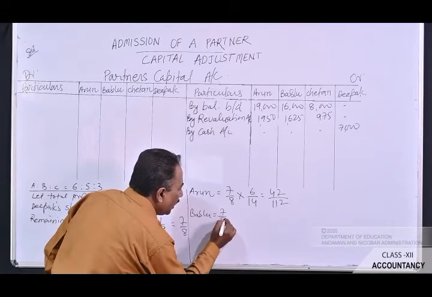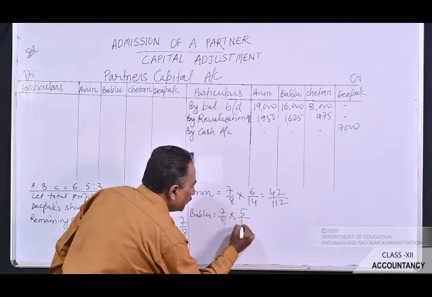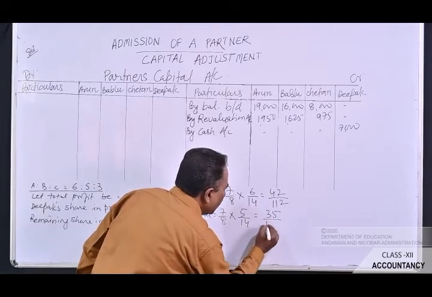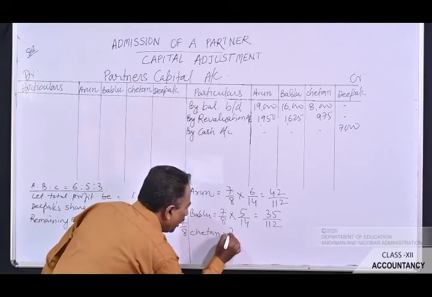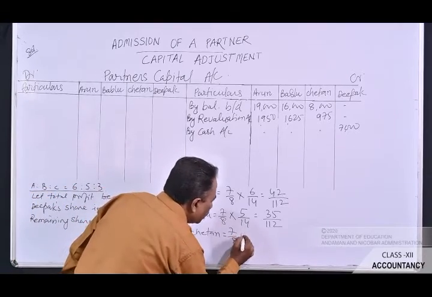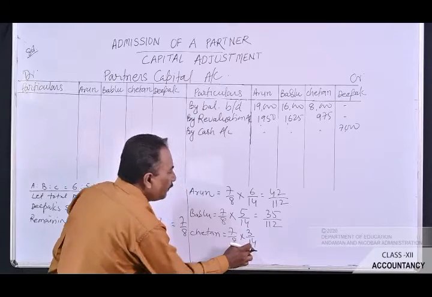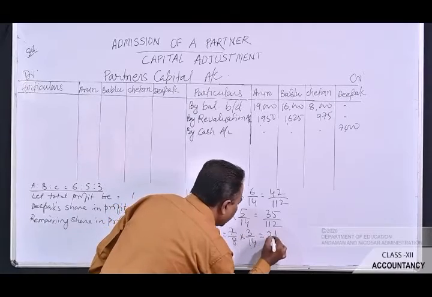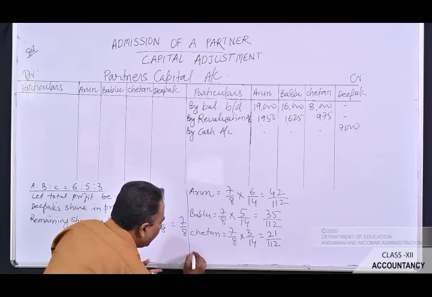Bablu will also get out of the remaining share in the profit, that is 7/8 into 5/14. 7 5s are 35 divided by 112, and Chetan will also get out of the remaining share in the profit. What is the remaining share in the profit? It is 7 by 8 into 3 by 14, because Chetan's old share in the profit was 3 by 14. So he will get 21 by 112. Now let's talk about Deepak.